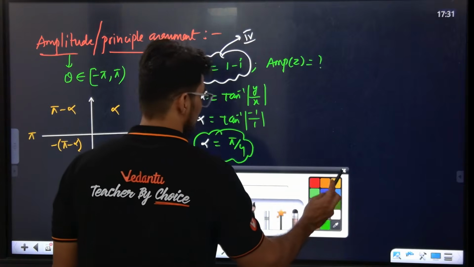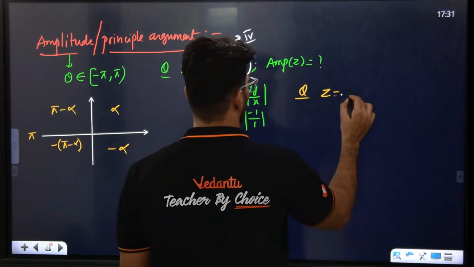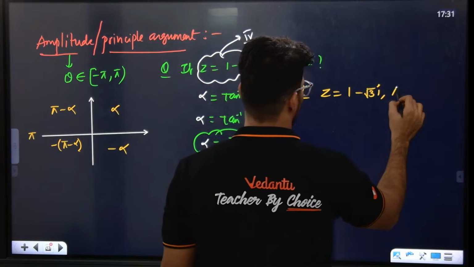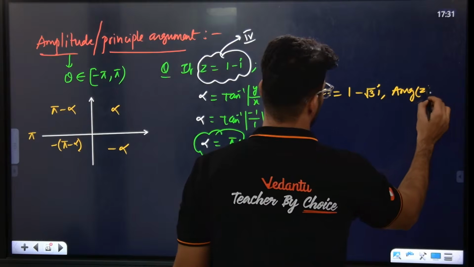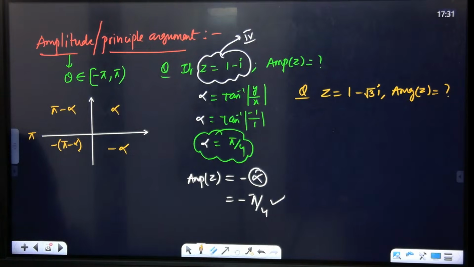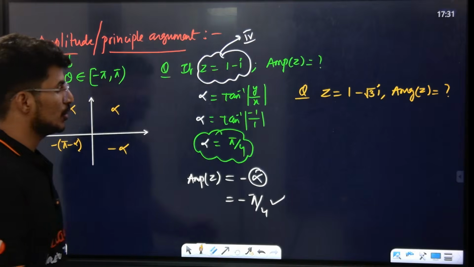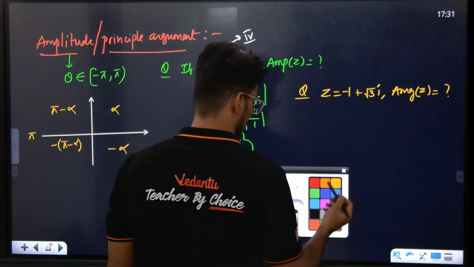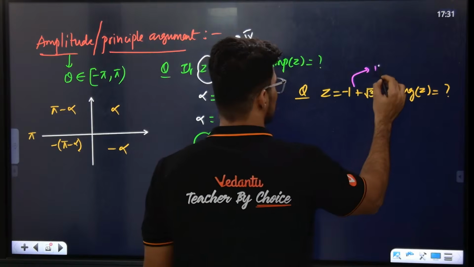Now I'll do one more question. Look at the board. Now z is equal to 1 minus root 3 i. Find out the amplitude of z. How do you find it? Tell me. This is the fourth quadrant. Let us do it now. Tell me, which quadrant is this? This lies in the second quadrant.